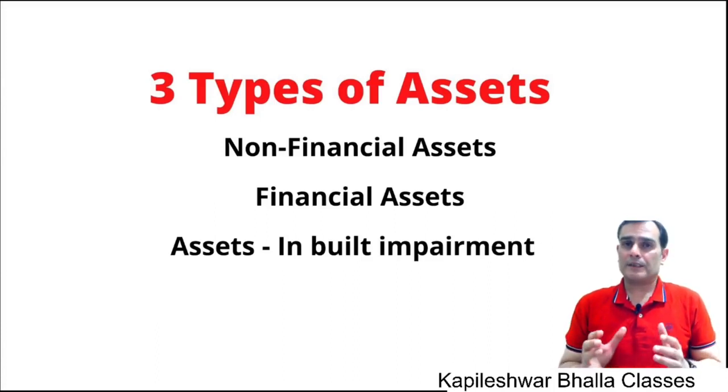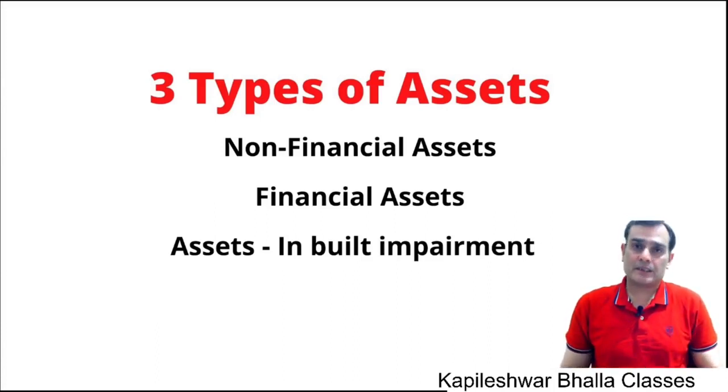When an asset is to be tested for impairment, or maybe it is tested without any indicators, I would segregate all the assets in the balance sheet into three major categories. What I'm giving you is a very general principle as far as impairment is concerned. There are two standards which deal with impairment testing: one is Ind AS 36, one is Ind AS 109.